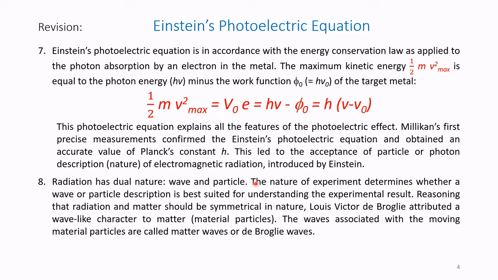Point number 8. Radiation has dual nature, wave and particle. The nature of the experiment determines whether a wave or a particle description is best suited for understanding the experimental result. Reasoning that radiation and matter should be symmetrical in nature, Louis Victor de Broglie attributed a wave-like character to matter, that is, the material particles. The waves associated with the moving material particles are called matter waves or de Broglie waves.